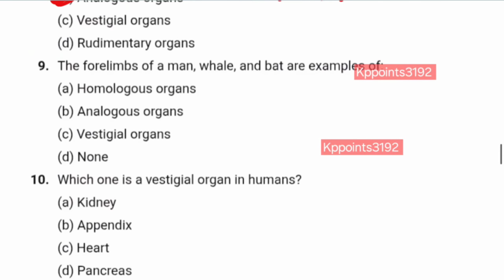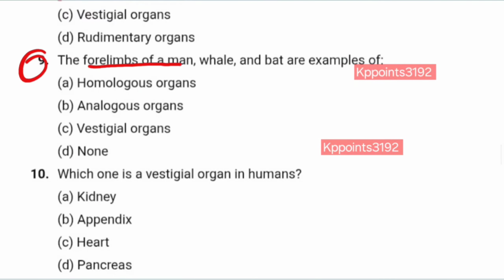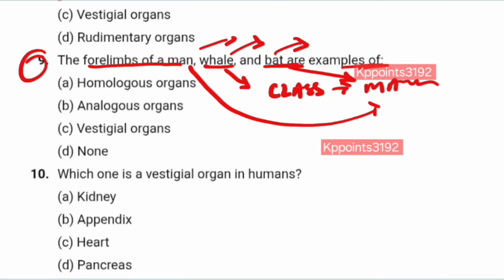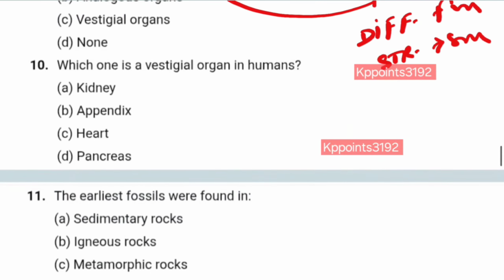Number 9. The forelimb of a man, whale and bat are an example of. Whale belongs to class Mammals. Bat also belongs to class Mammals. And man also belongs to class Mammals. But the function of the forelimb is different in man, different in whale, different in bat. That means different function and same structure. Homologous organ? Yes.